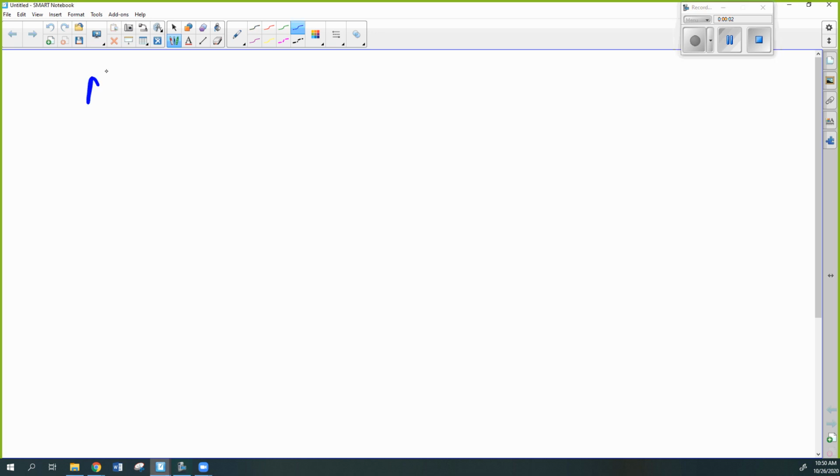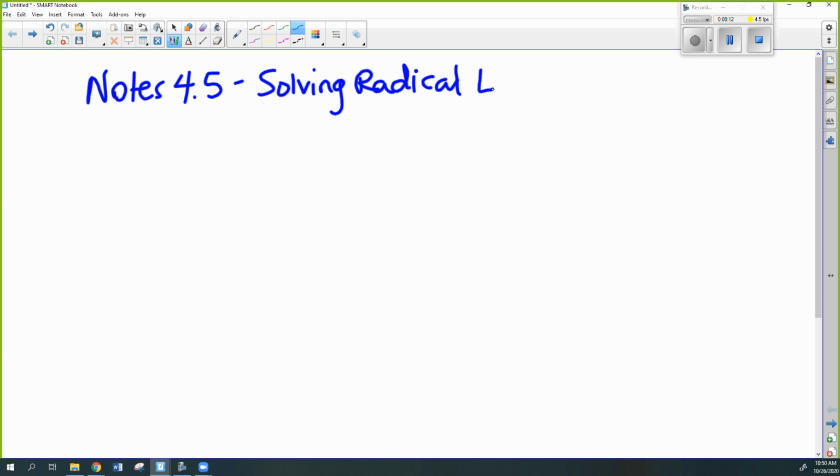All right, so we're going to start with notes 4.5, and we're going to be solving radical equations. And what that means is we're going to be solving equations that have radicals in them. So whether it's a square root or a cube root, fourth root, fifth root, it has a radical already in it. Okay? And there are some specific steps that you really should follow. And they're going to be similar to other steps we've done before.